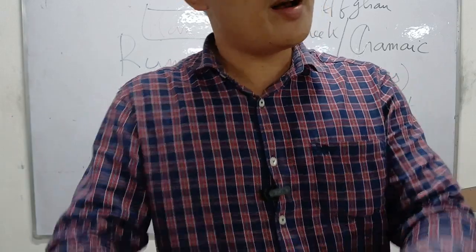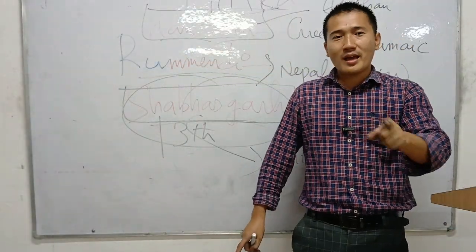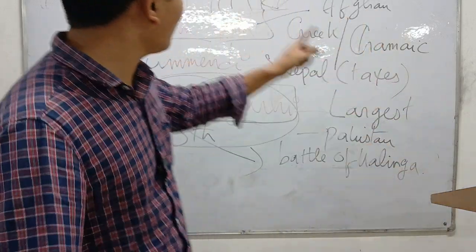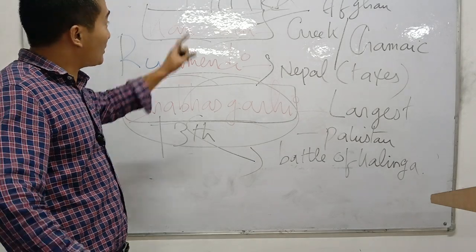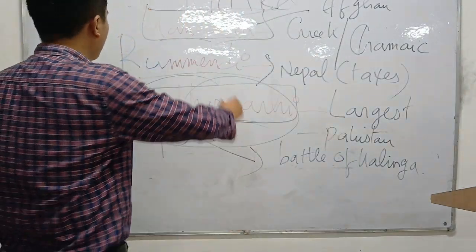So please remember, Kandahar is quite famous. Its location is in Afghanistan, and it is the only inscription written in two languages, Greek and Aramaic. Last, Lumbini.